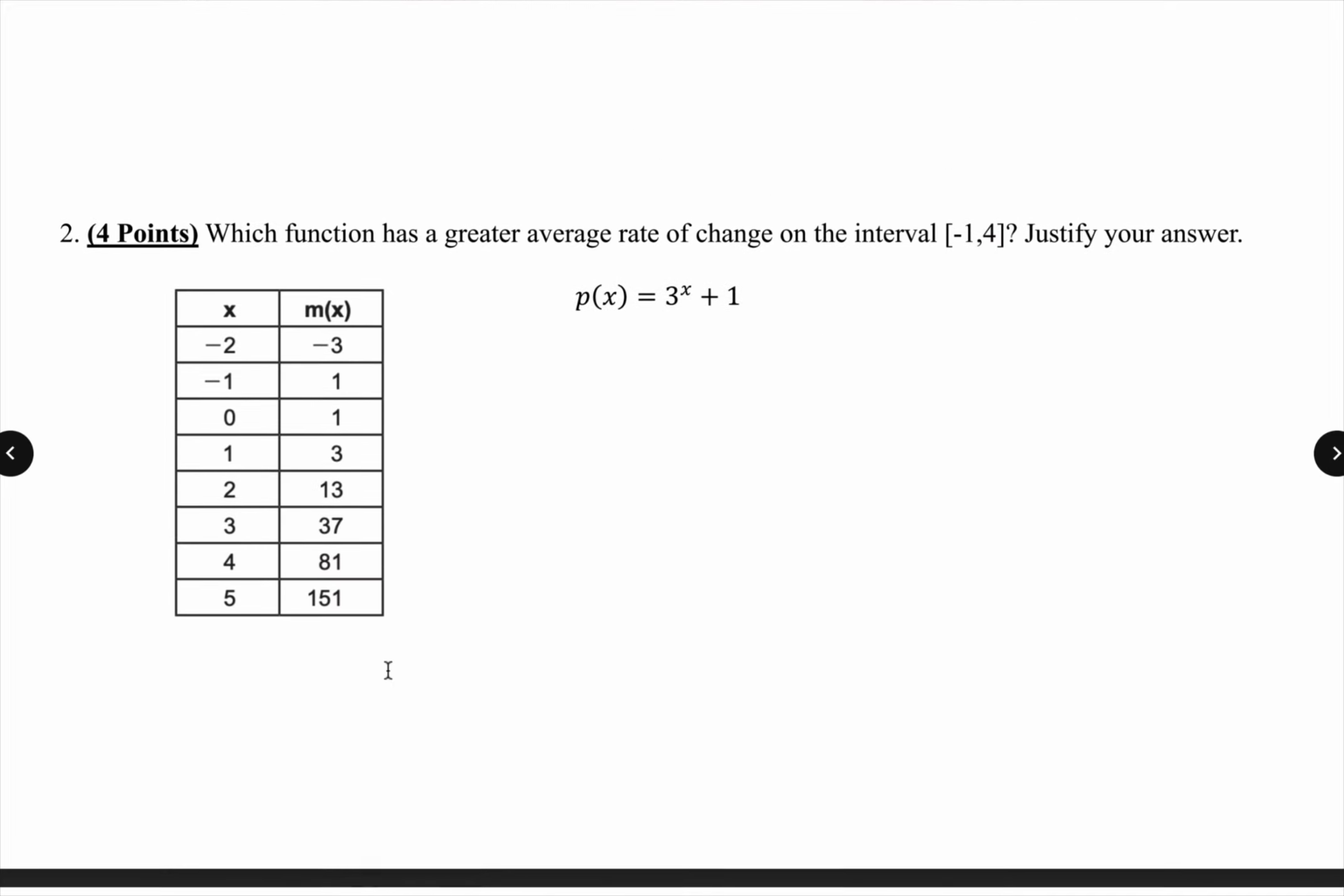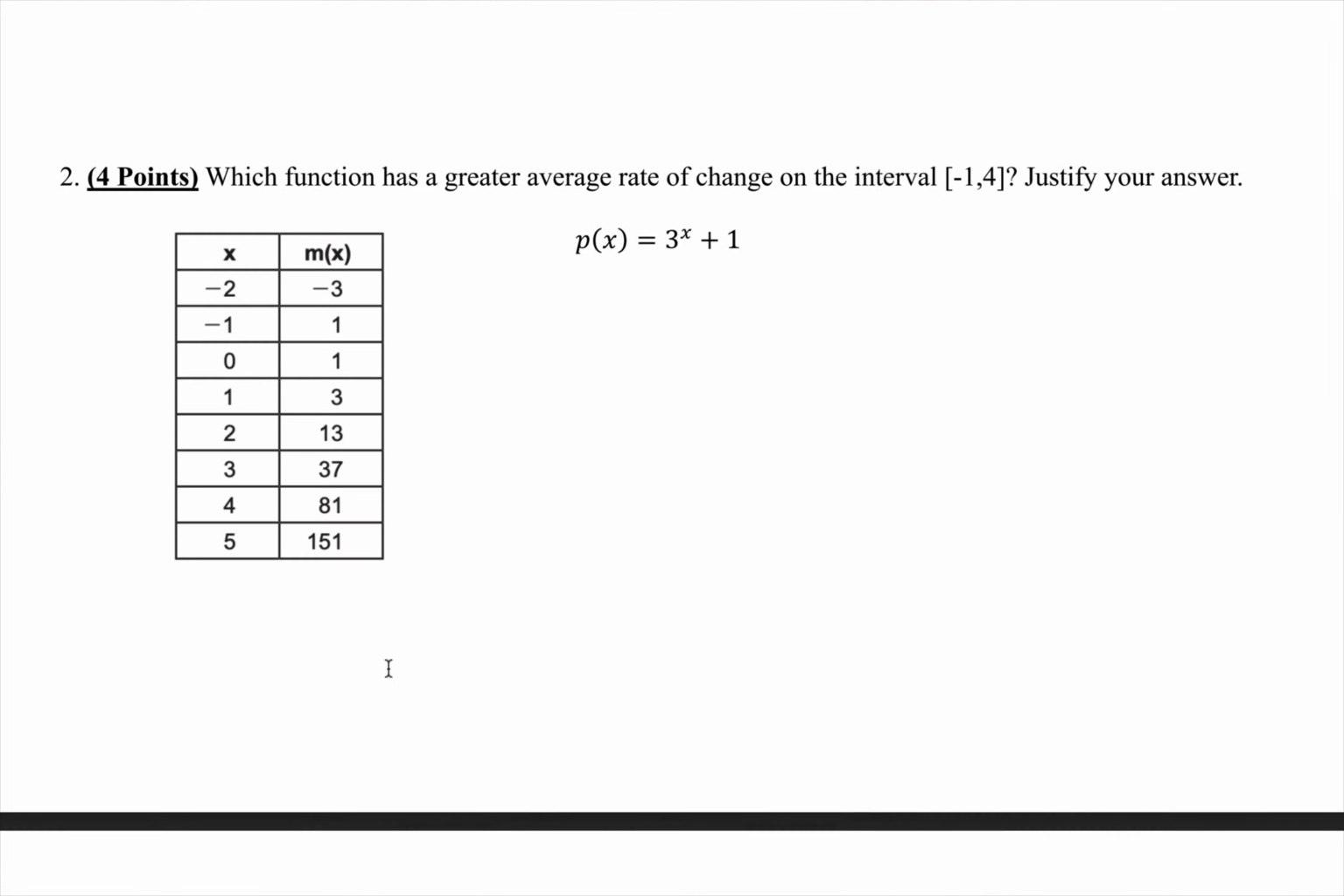This one right here, this is a 4-point question. I don't know how it's 4 points because I feel like it's easy. Which function has a greater average rate of change on the interval of -1 to +4? Well, whenever I'm thinking, which one has the greater average rate of change, I want to find the rate of change of m of x, and I want to find the rate of change of p of x.